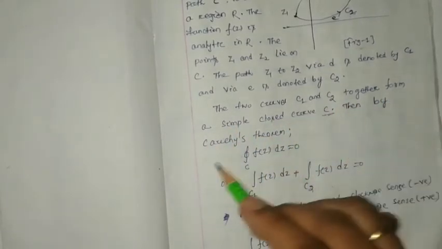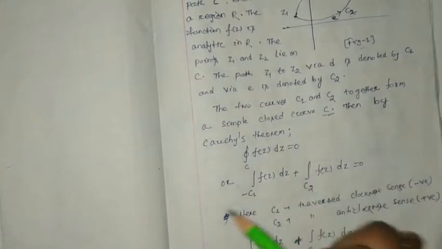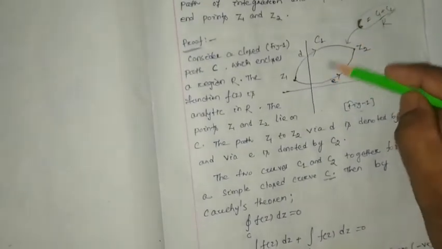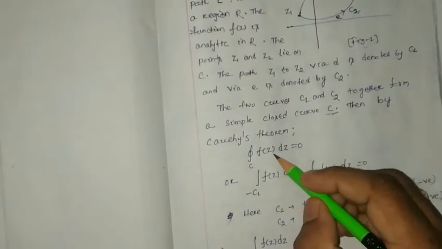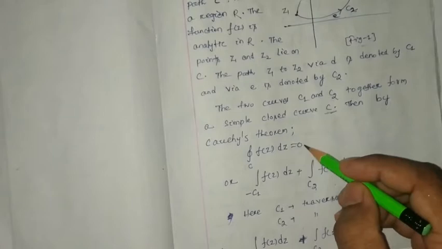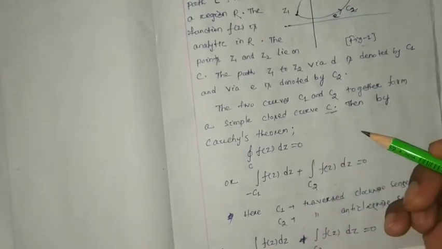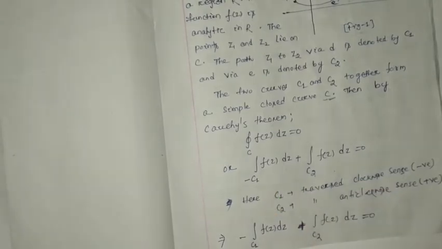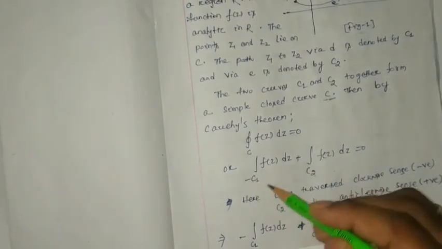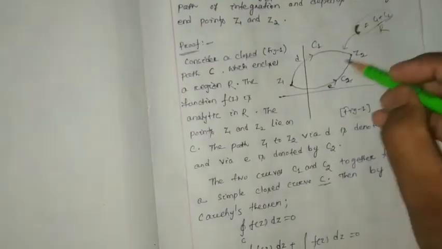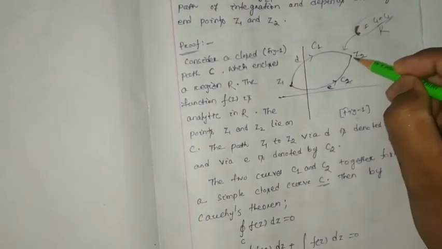Then by Cauchy's theorem, since f(z) is fully analytic inside, the closed integration over C of f(z) dz will be equal to 0. Now here you can consider this closed integration over C, this one.